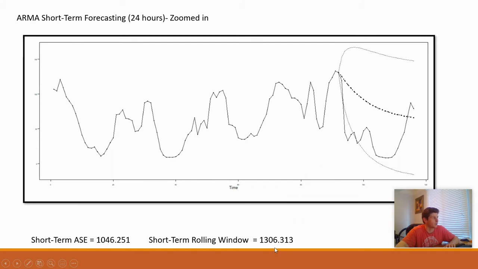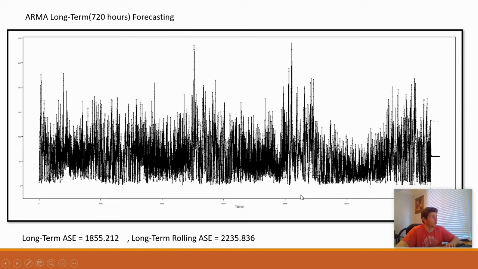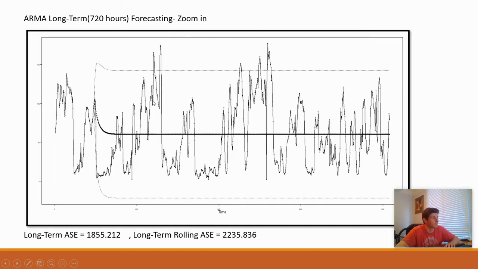And then our rolling window ASE is 1,306, which makes sense given how far out our forecasting is from the actual data. Our long-term forecasting is 720 hours, which translates to 1 month. And looking at the visual and then the outputs, it's not much better. We get 1,855, and then the rolling ASE for the long-term horizon is 2,235. And again, that makes sense given the visual. Here is our model, and it's just way off from the data.